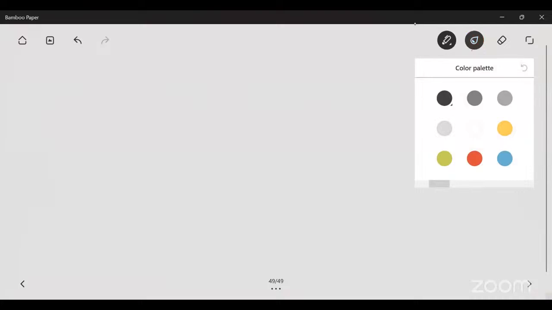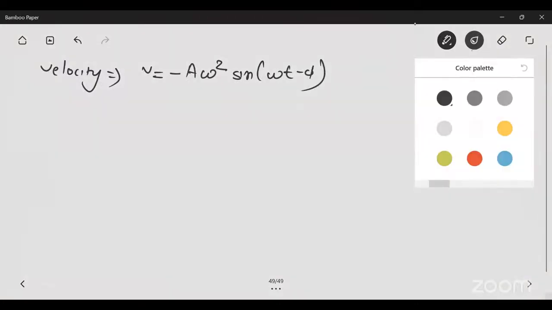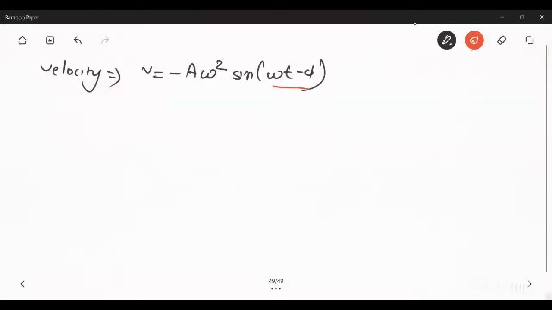Next is velocity. The value of velocity is v equal to minus a omega sine(omega t minus phi). So this sine(omega t minus phi) is known as the phase angle. So this is the relation between velocity and phase.